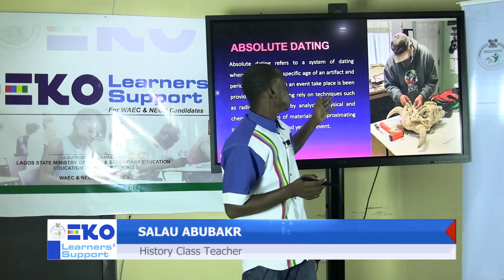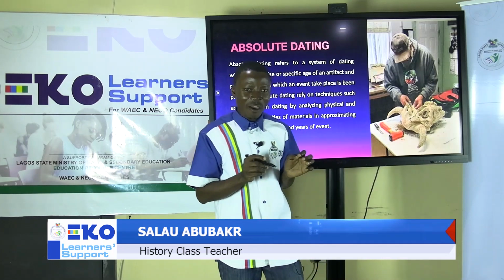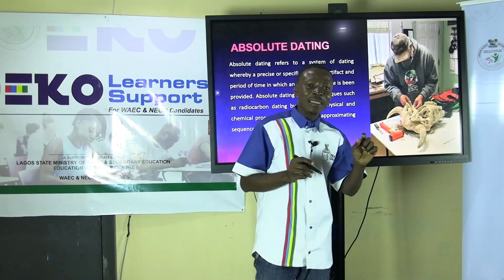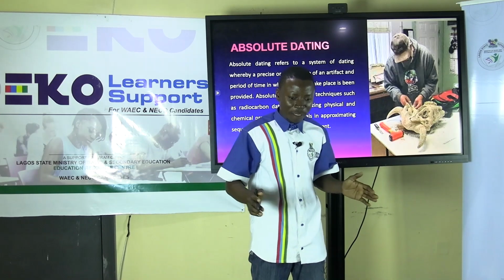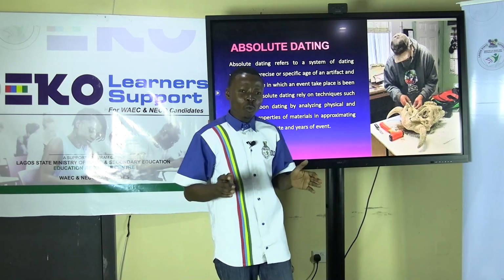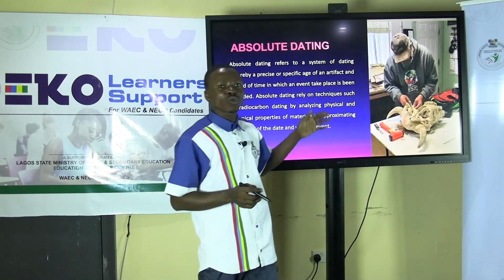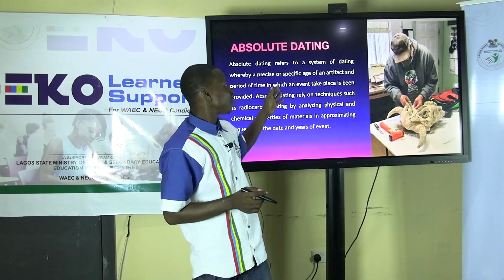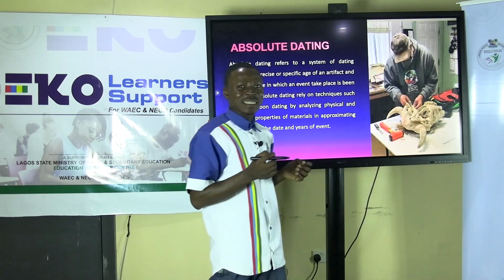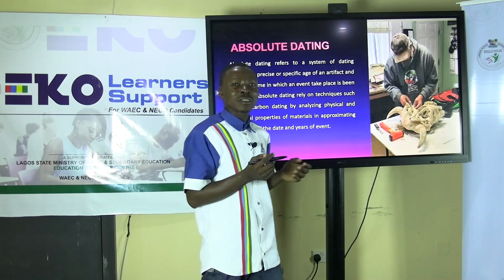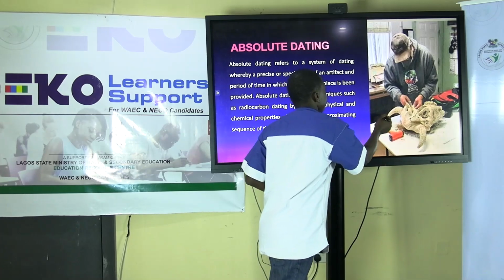In absolute dating, though the specific day or month of a year may not actually be determined, the relative time period or a time range in which an event happens can actually be determined through the method of absolute dating, using the technological instruments and the technological skill that is available to us in today's time.